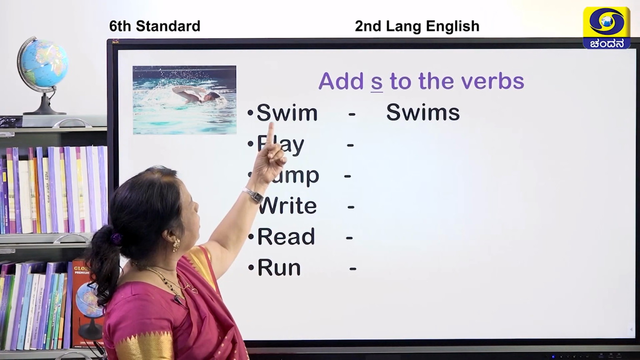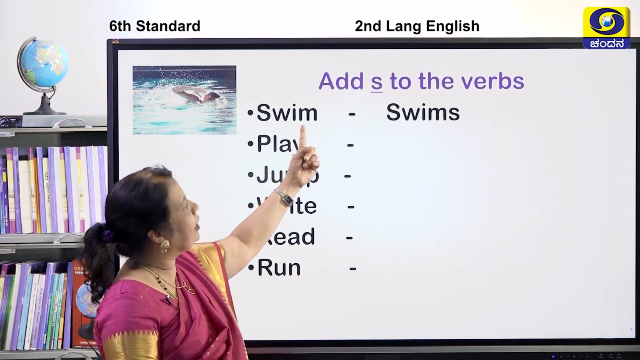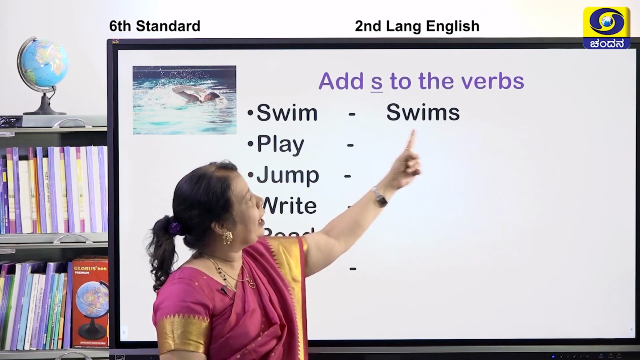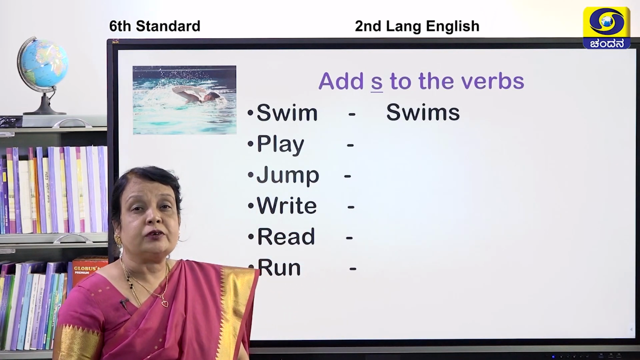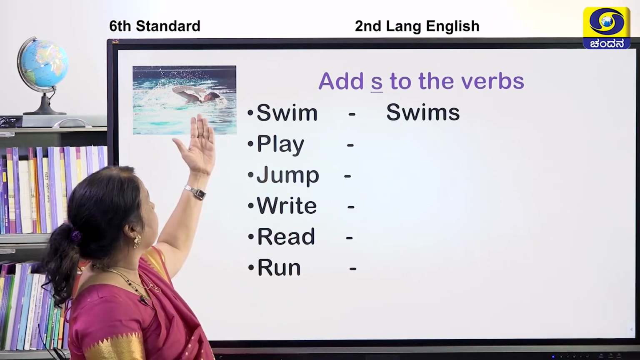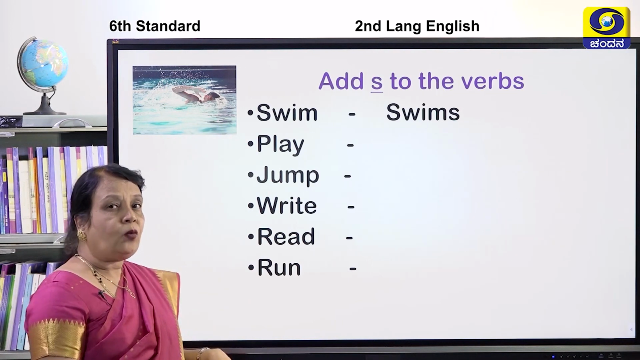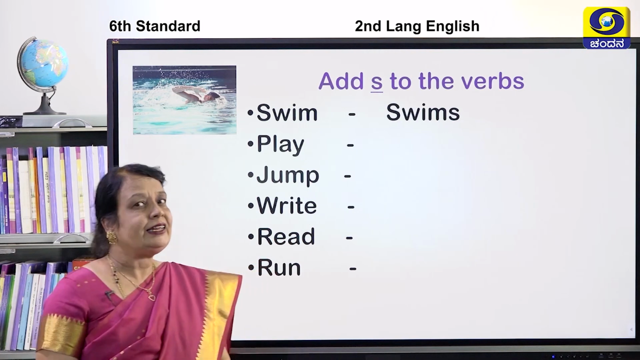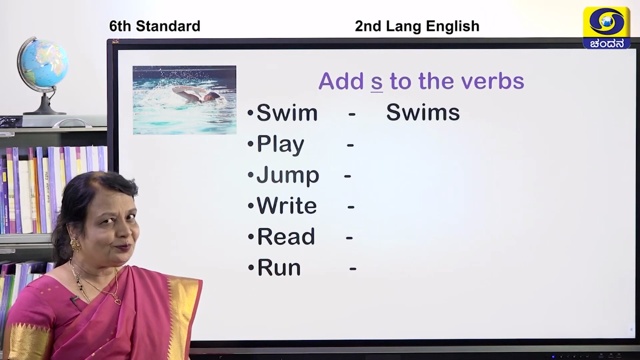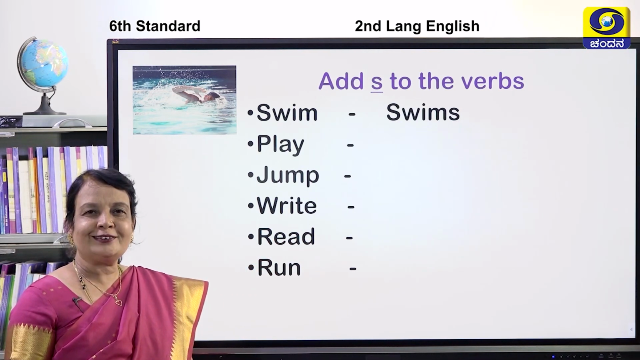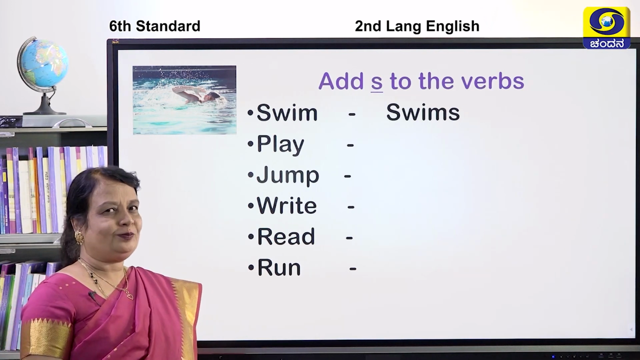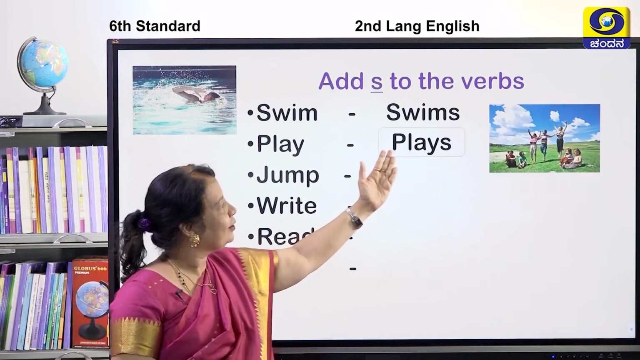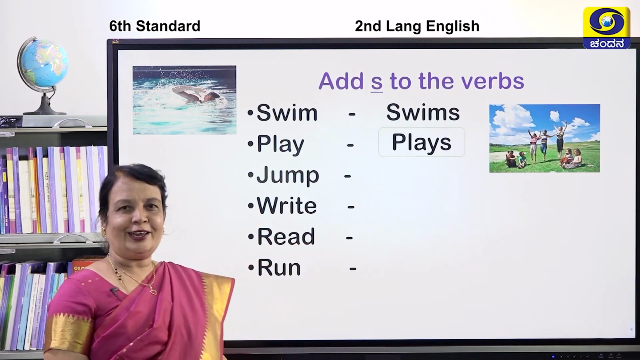S. See here, it is swim, S-W-I-M, swim. I have added S to swim and it has become swims. What has it become? Swims. Now what you are supposed to do is write all the words and add S. Easy? Can you do it? Good. Come on, start. Play, plays. Very good. Next one.